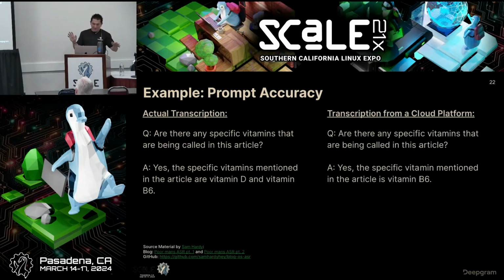Use this content to drive your answers, and do not use any external data, right? We want to keep all the information self-contained. So I've taken the actual transcription on the left and the poorly transcribed one from the cloud platform on the right, and I asked the LLM, and it said, sure, ask away.